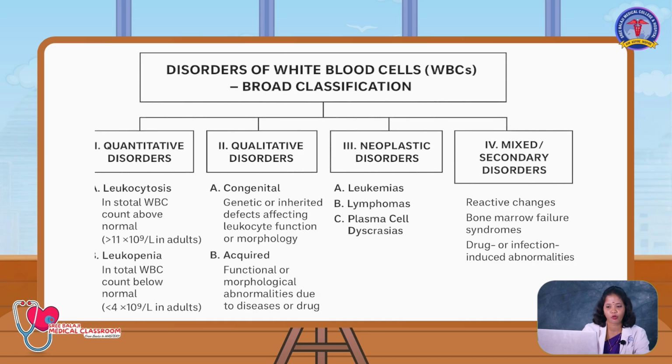In qualitative disorders, you will have congenital and acquired. In congenital, it occurs due to genetic or inherited defects in the leukocyte function or morphology. Acquired will be functional or morphological abnormalities. In neoplastic disorders, leukemia, lymphoma and plasma cell dyscrasias. Plasma cell dyscrasia is also otherwise called plasma cell neoplasm. And mixed secondary disorders occur due to reactive changes, drugs and bone marrow failure.